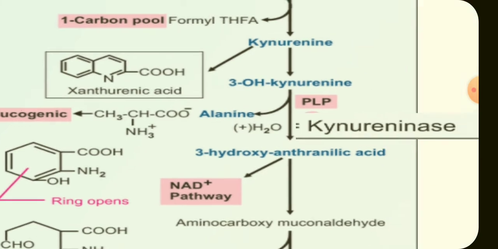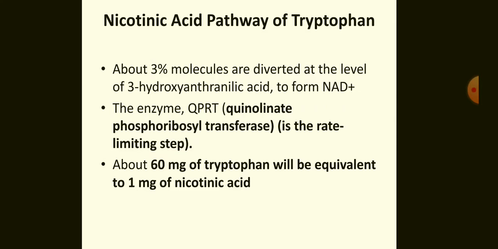Now the next pathway, which I have already mentioned, is the nicotinic acid pathway of tryptophan. About 3% of molecules are diverted at the level of 3-hydroxyanthranilate to form NAD. The enzyme is QPRT, that is quinolinate phosphoribosyl transferase. This is the rate limiting step.